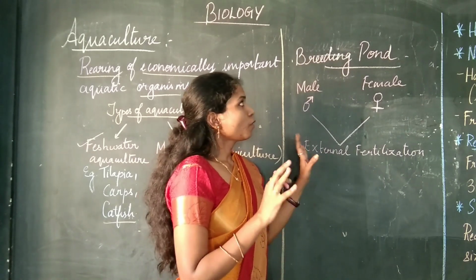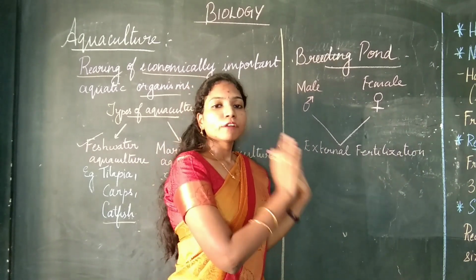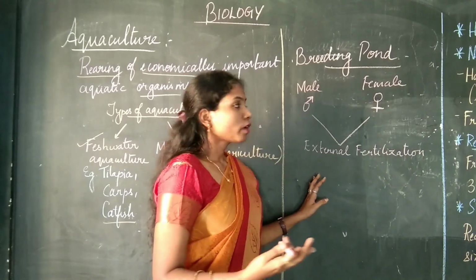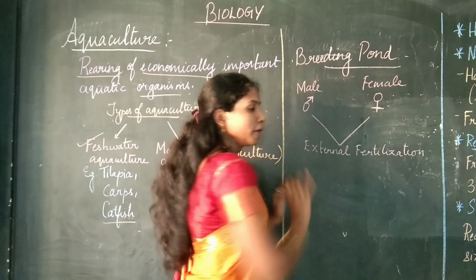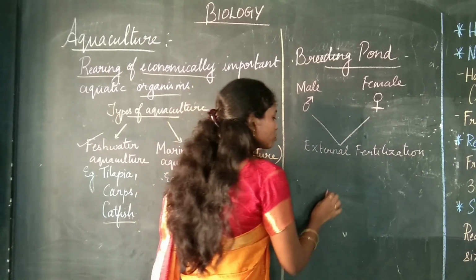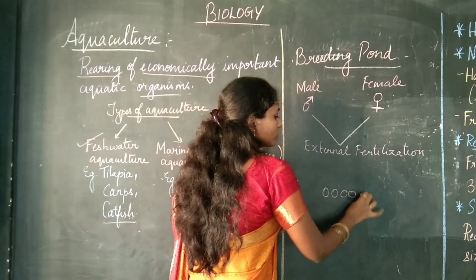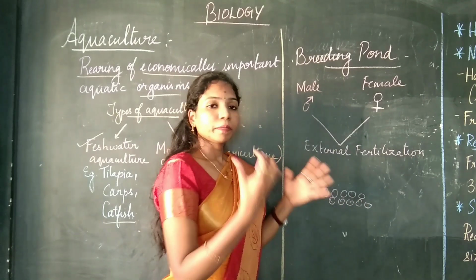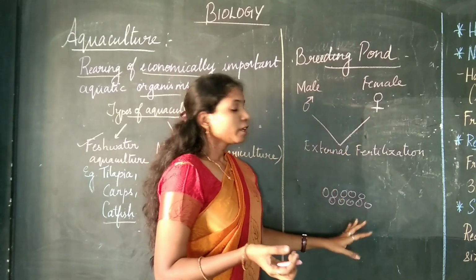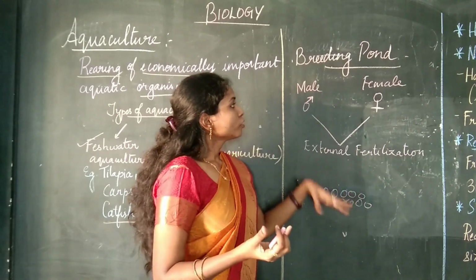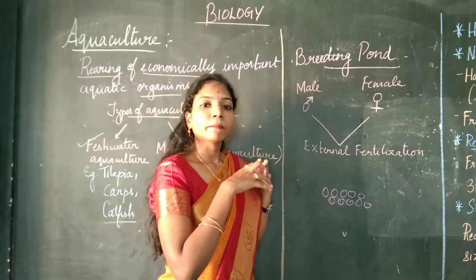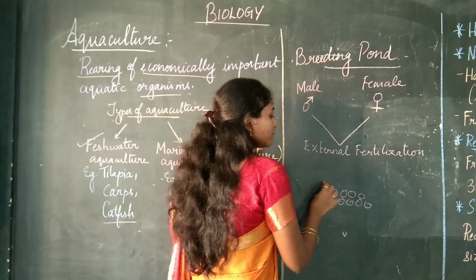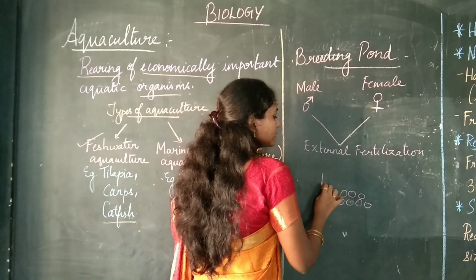So first, in a breeding pond, a female and a male fish have to be taken. Then first the female will lay the eggs. The female will release the eggs first, and after that the male will come and fertilize the eggs. The male will release the sperms.